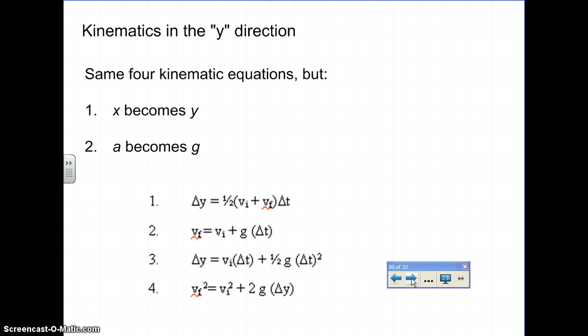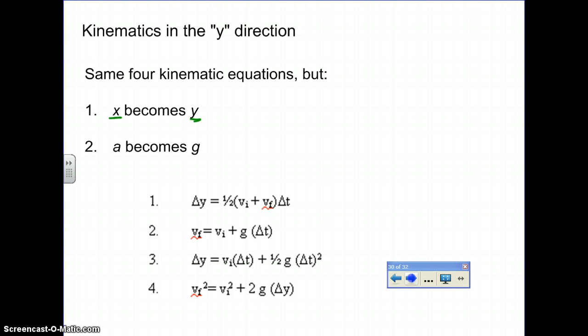So what do we do? Well, because gravity is a constant acceleration, we can use the kinematics. The only thing we're going to do here is rewrite these kinematics to account for free fall. Take those same 4 kinematics that we talked about in our last video, and 2 changes are made. Because we're talking about something that's falling, we're going to change all of our position data from x to y.